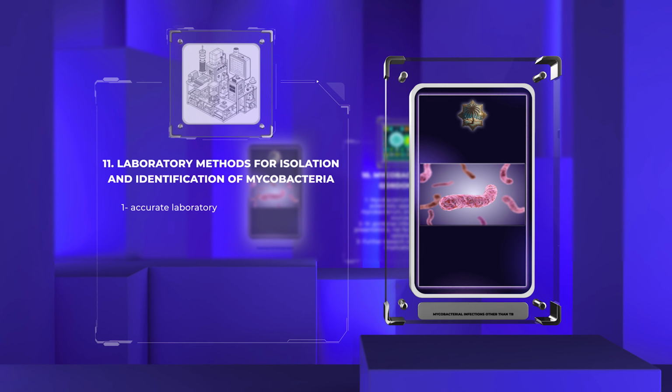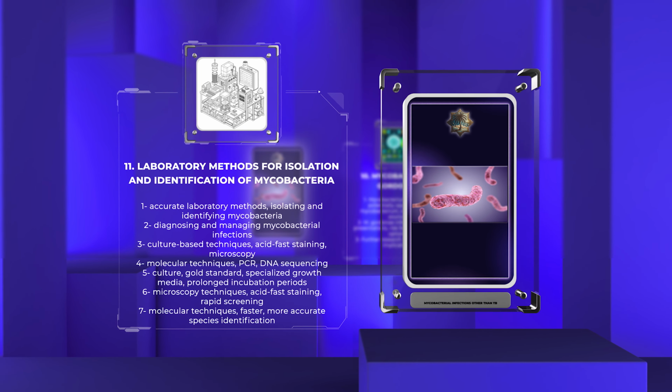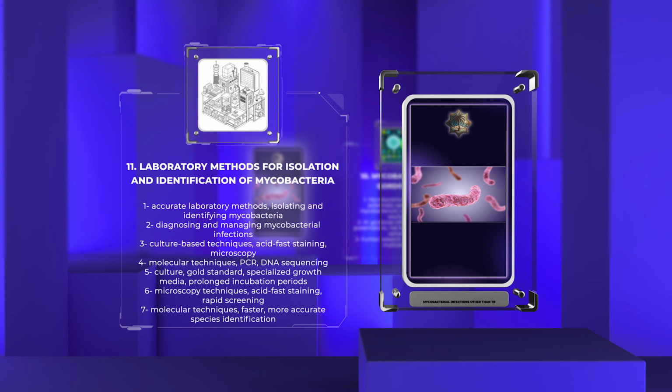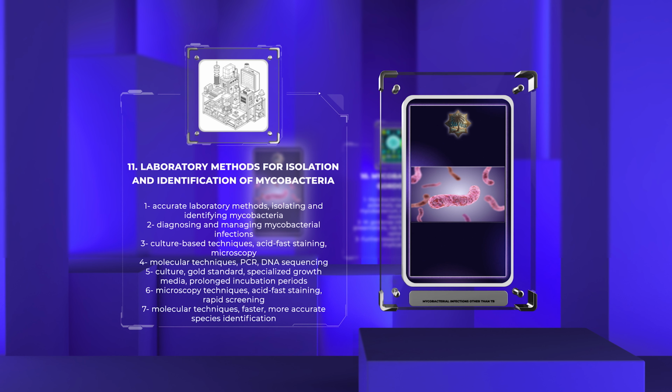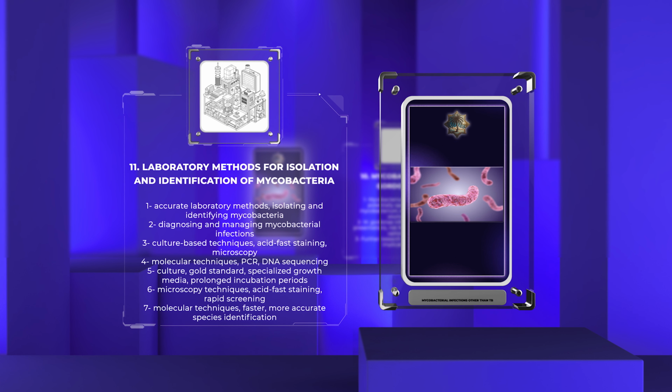Accurate laboratory methods for isolating and identifying mycobacteria are crucial for diagnosing and managing mycobacterial infections. These methods include culture-based techniques, acid-fast staining, microscopy, and molecular techniques such as PCR and DNA sequencing. Culture remains the gold standard for mycobacterial isolation, although it requires specialized growth media and prolonged incubation periods. Microscopy techniques, such as acid-fast staining, aid in rapid screening, while molecular techniques offer faster and more accurate species identification.